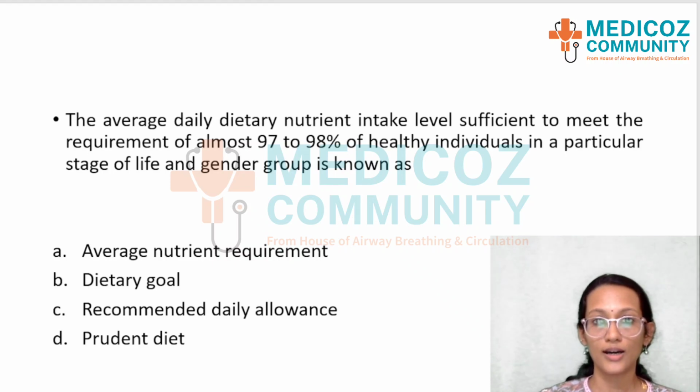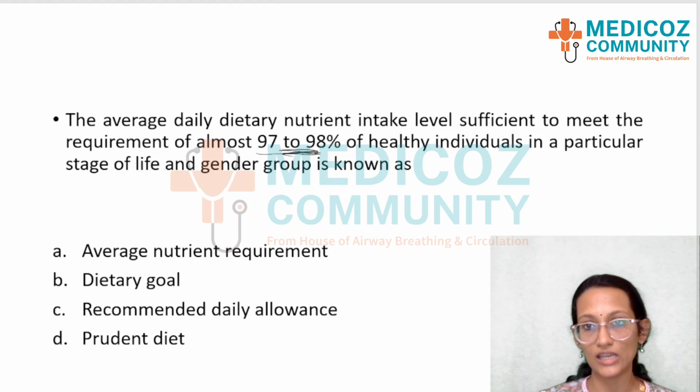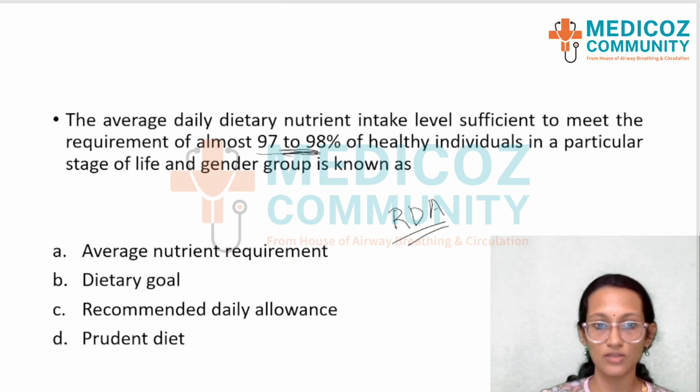The nutrient level sufficient to meet the requirement of 97 to 98% of healthy individuals is what is known as the RDA, or the recommended daily allowance. It's actually the direct definition that is taken. So the right answer is option C.